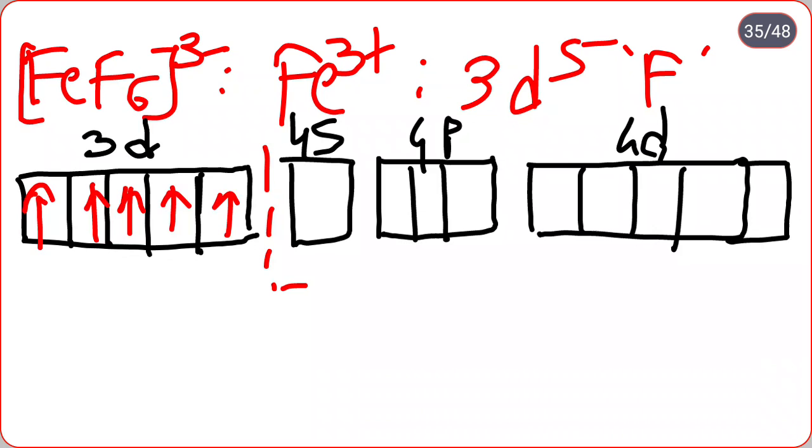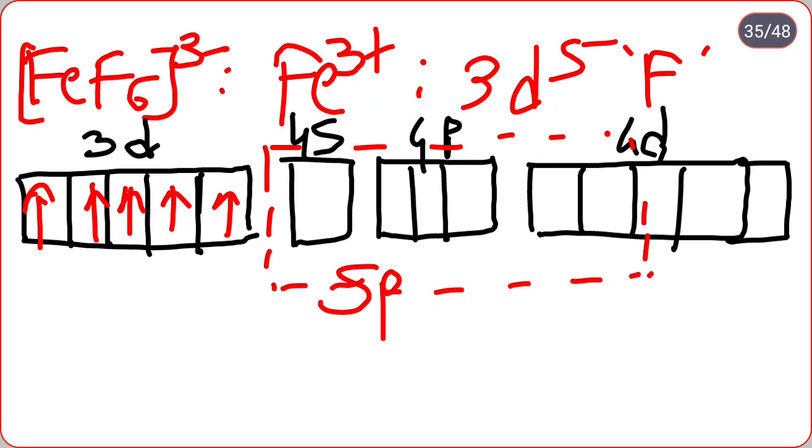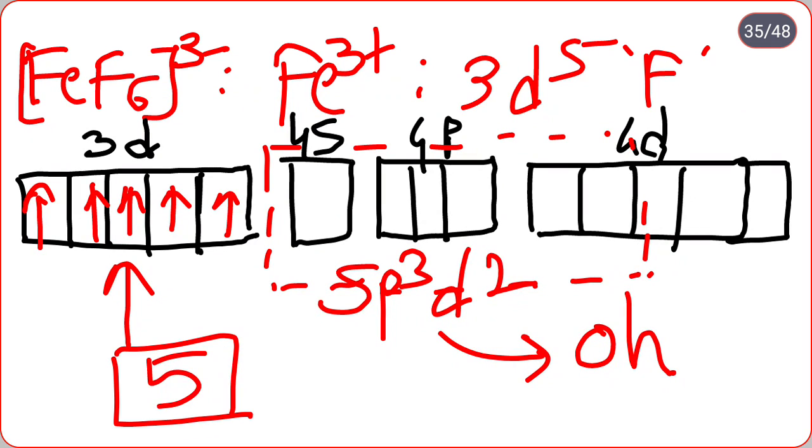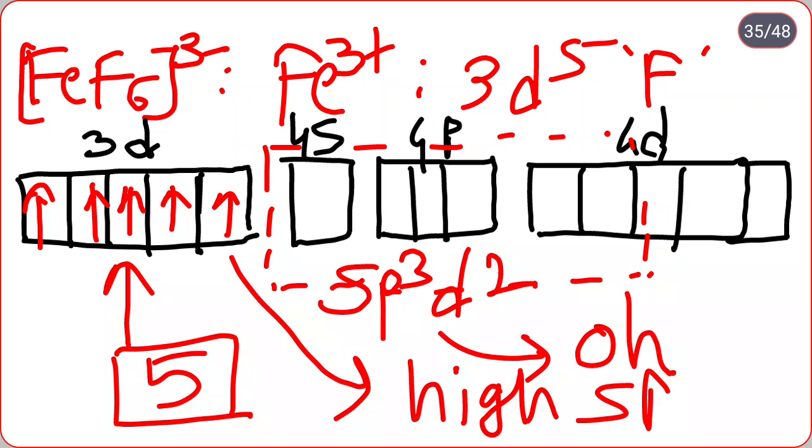Therefore for 6 ligands, the outermost 6 orbitals are available for hybridization. Hence hybridization is sp3d2, and sp3d2 means geometry is octahedral. How many unpaired electrons are present? That is 5. Here 5 unpaired electrons are present, which means it is high spin. Is this an outer orbital complex or inner orbital complex? So this is an outer orbital complex.